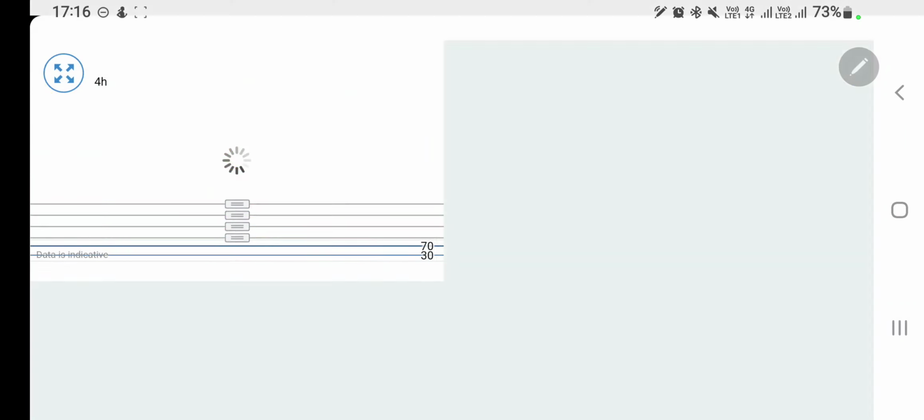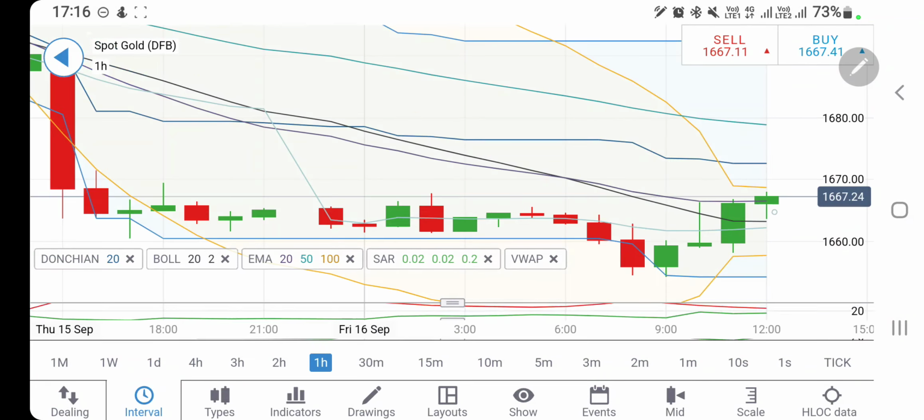Let's start the day with gold first. We'll look into gold, followed by Nasdaq 100, and in the end Dow Jones.